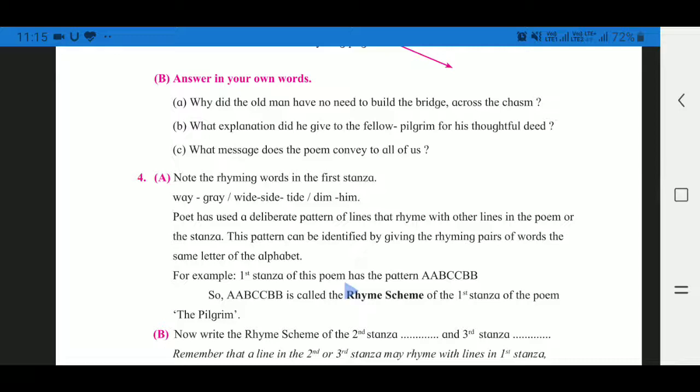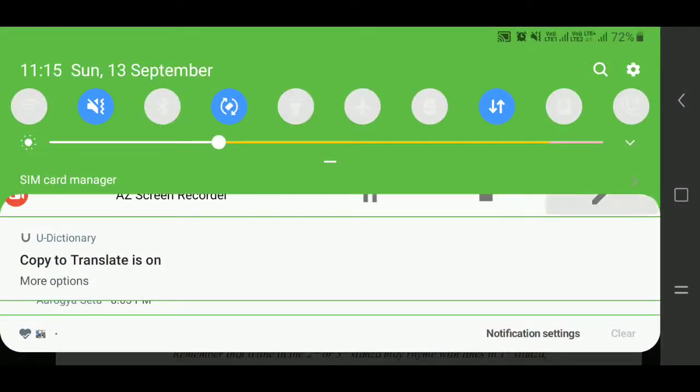So in the fourth question the poet said that find out the rhyming word. First of all we should understand what is rhyming word and what is rhyming scheme. Let's start to know the difference between rhyming word and rhyming scheme. First of all we are going to solve the question which is rhyming word. Let's start to solve it.